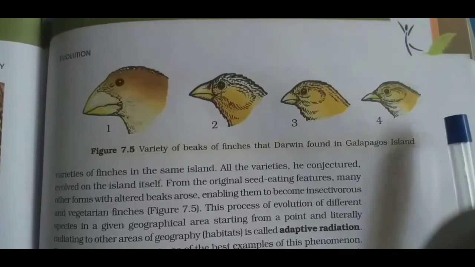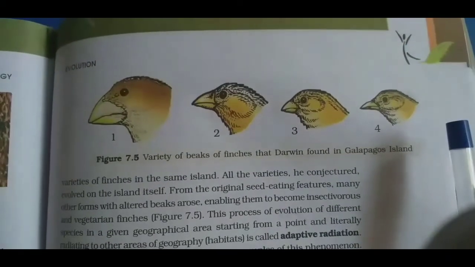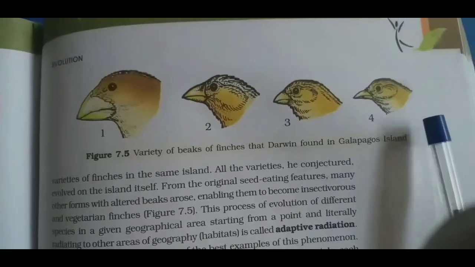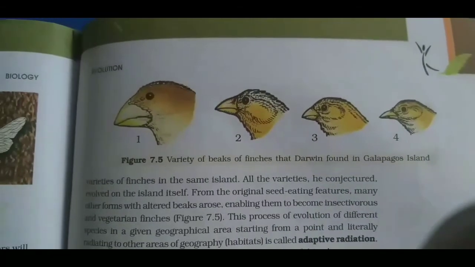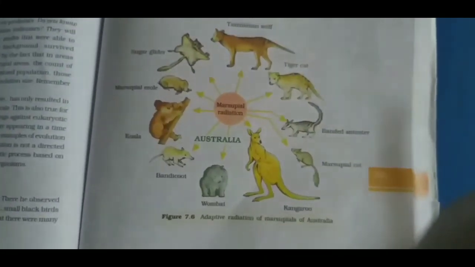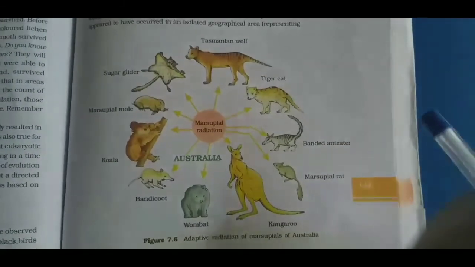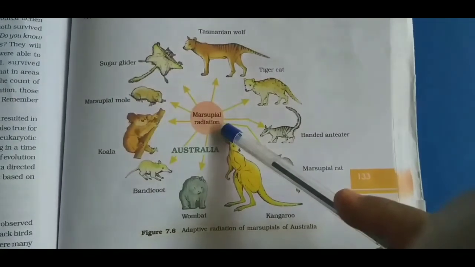Okay, so this is one example found in Galapagos Island. Galapagos Island was discovered by Darwin while he was traveling in his ship called HMS Beagle. Okay, one more diagram on the same page. So it is all about the marsupial radiation.